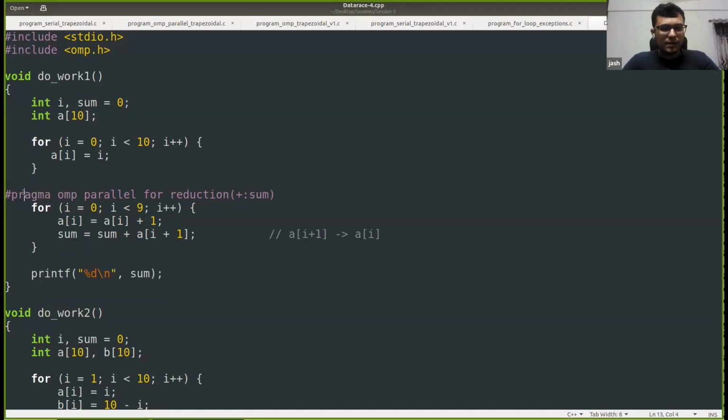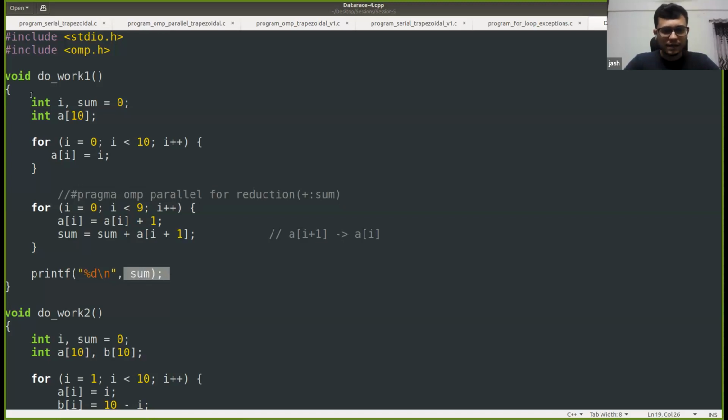So assuming that we don't have this, what should be the output of sum? Quickly, can anyone predict that? Let us say that we don't have anything in parallel. We don't have this hash pragma parallel. Then what should be the output for this function?